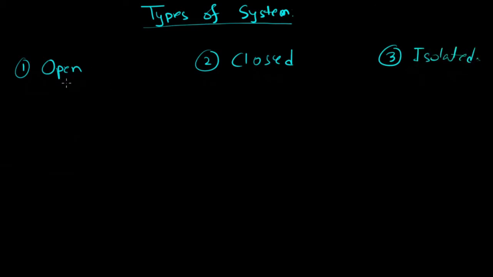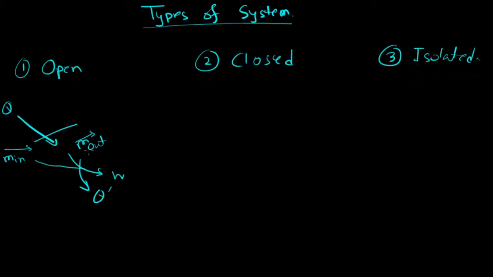In open system, both mass transfer and heat and work transfer are possible, like mass coming in, going out, coming in, going out, heat coming in, work is done, or heat can go out. Everything is possible. Like mass transfer and energy transfer by heat and work, this is possible.